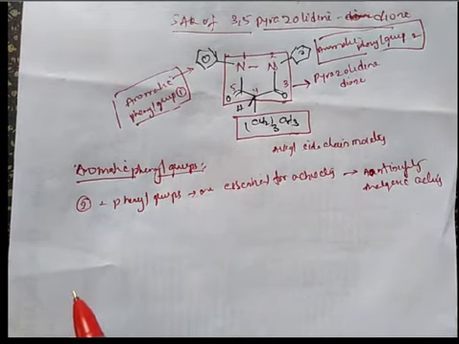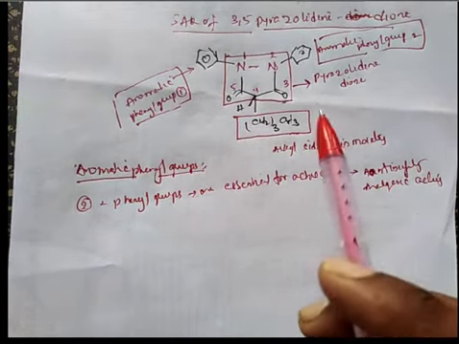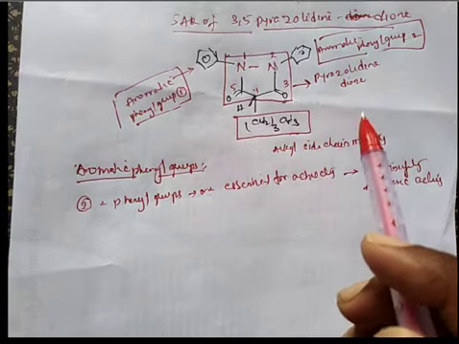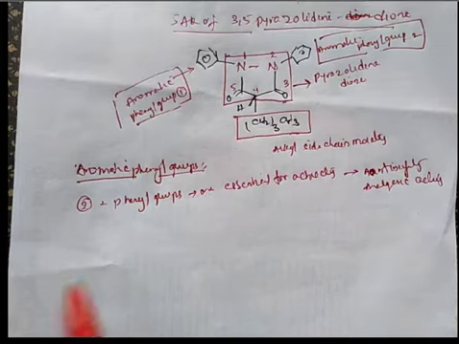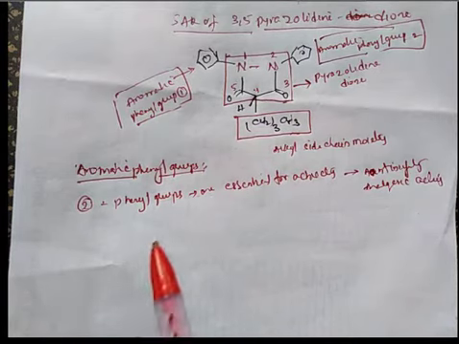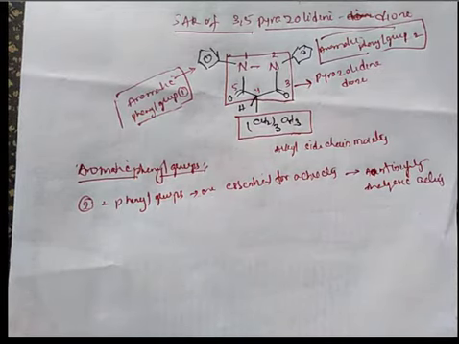So for this 3,5-pyrazolidinedione molecule to have anti-inflammatory and analgesic activity, the two phenyl groups must be substituted on the 1,2 nitrogen atoms respectively.